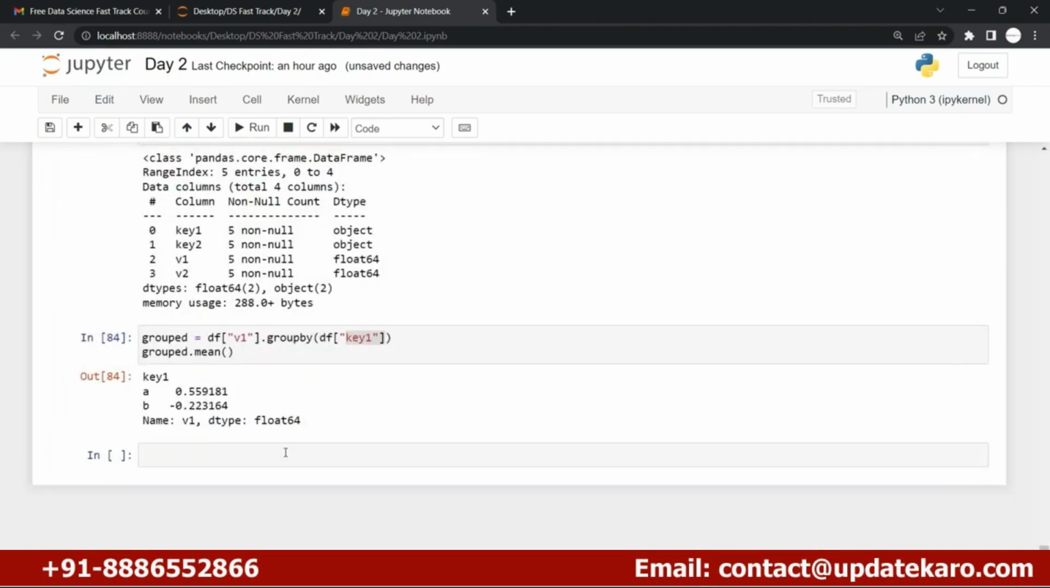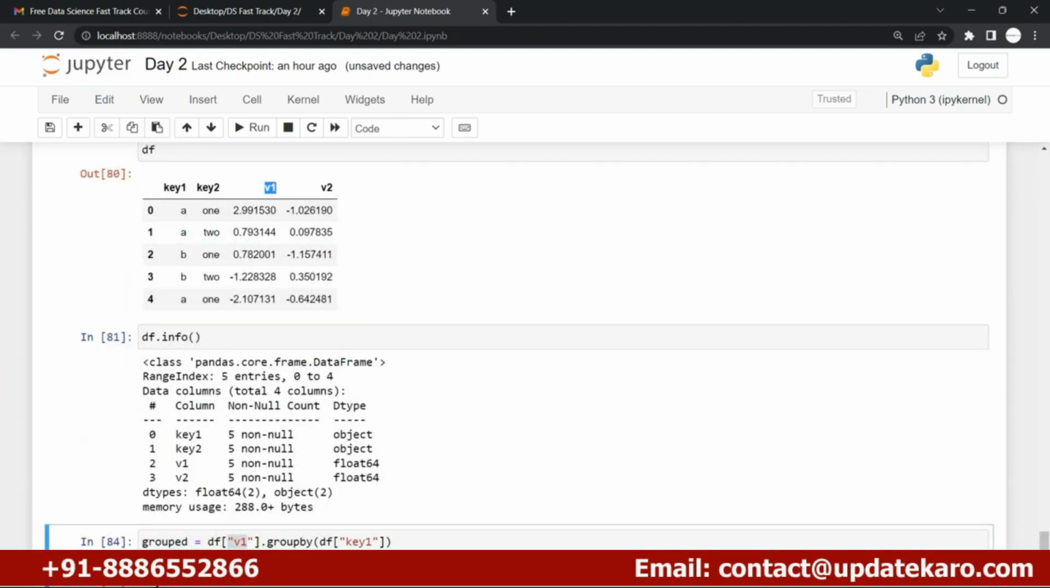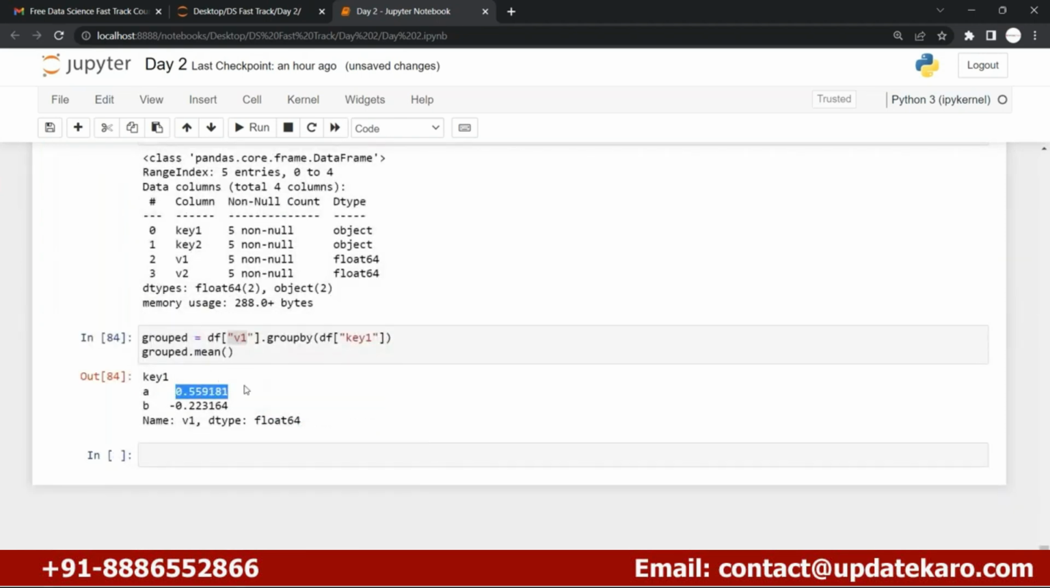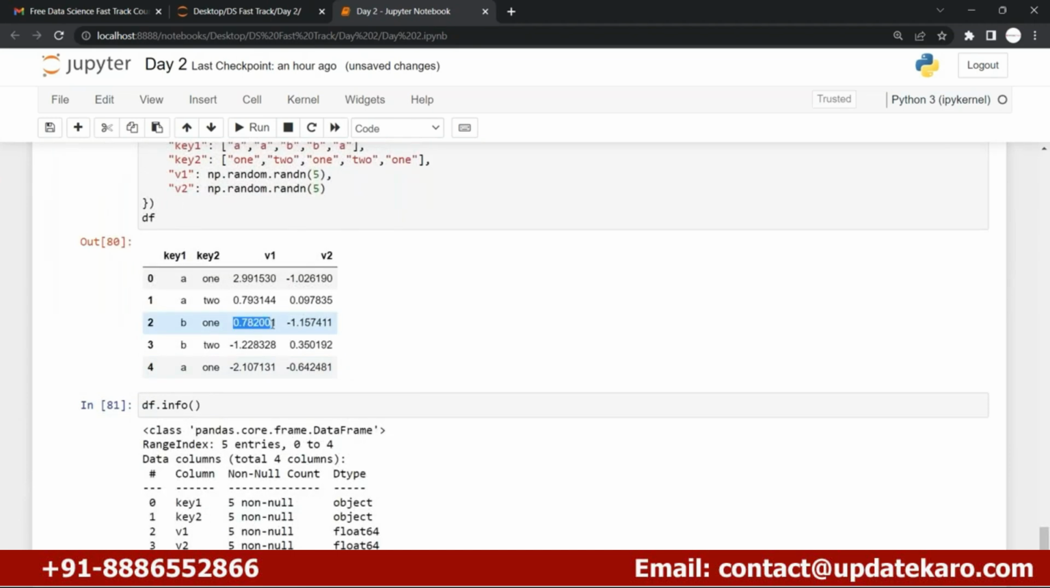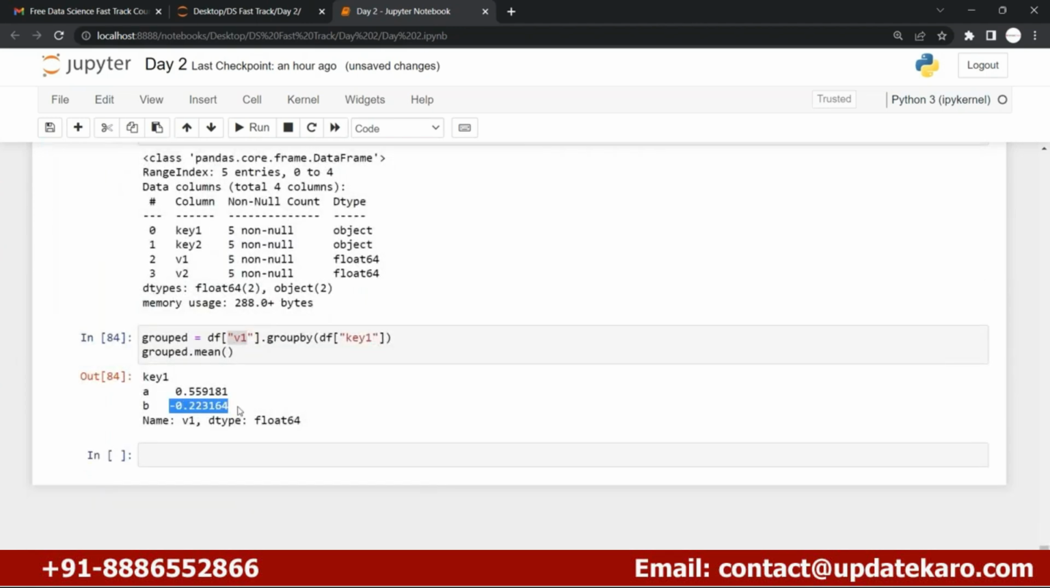Here you can see that these are nothing but the mean values for the v1 column. You will find how many A values are there: this one, the second one, then this one. So I added these three values and found the mean of these three values, which is this. And the mean of these two values, 0.78 and minus 1.22, is going to be minus 0.22, right? So this is how you can apply the group by method on it.